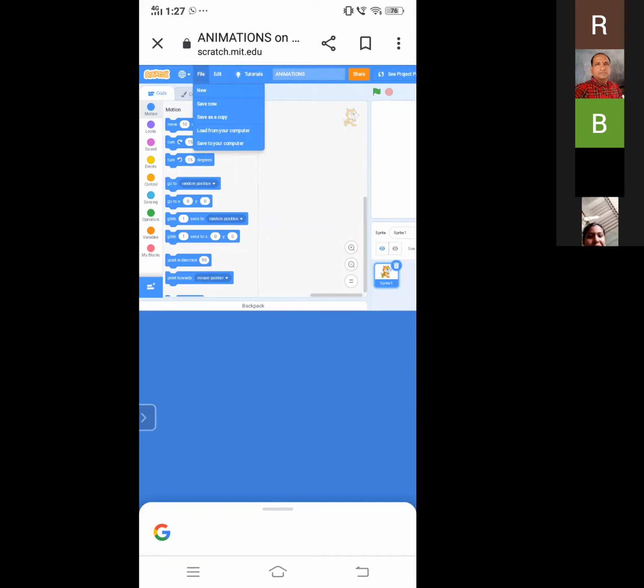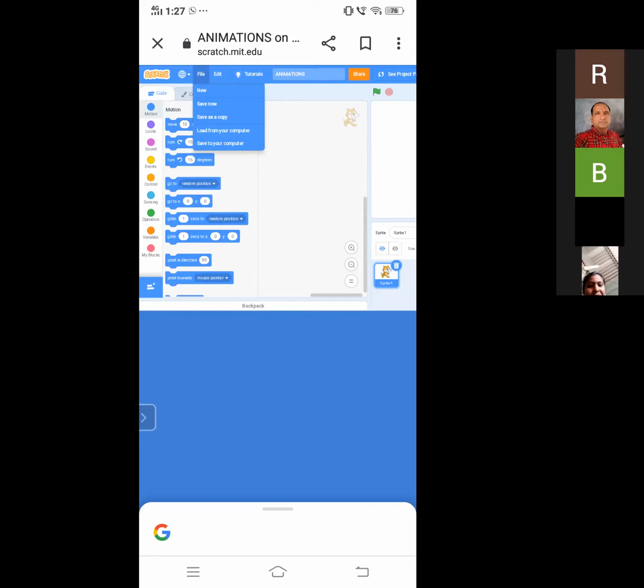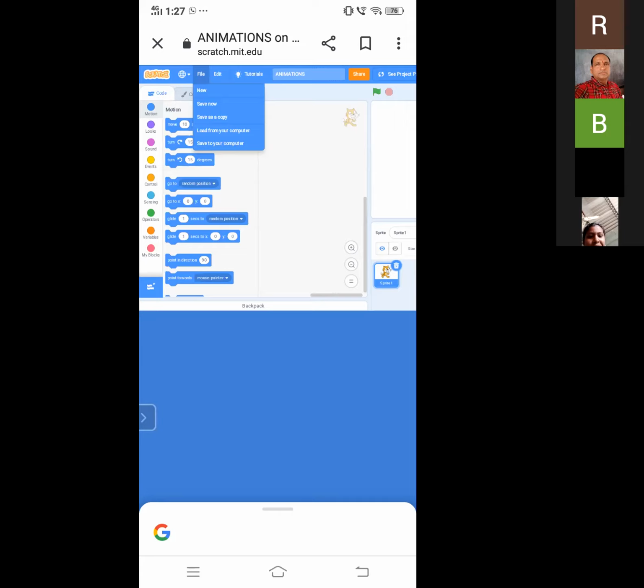And if you want to load any project from your mobile or from your computer, you can select load from your computer. And if you downloaded any project, it will be shown in our downloads and we can open that project and edit. Save to your computer is nothing but save to your device. So I hope you have a clear idea about that.